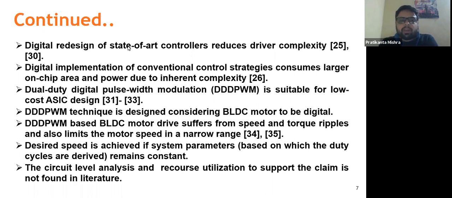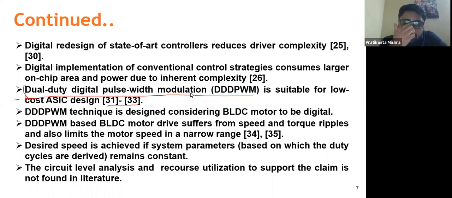We can go for a simple control. If we look deep into the literature, mostly the simple controllers are on-off control, or you can say bang-bang controller, or it might be simple sliding mode control. Here I have taken a dual duty digital pulse width modulation control technique. You can go through the literature of this one that I have mentioned in my references finally. So this is a dual duty digital pulse width modulation.